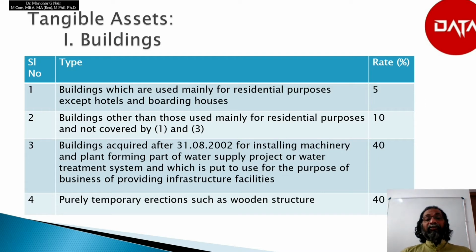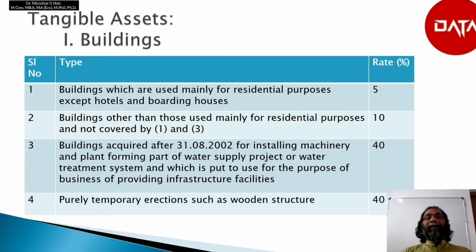And the third one is buildings acquired after 31st August 2002 for installing machinery and plant forming part of a water supply project or water treatment system, and which is put to use for the purpose of business of providing infrastructure facilities. The rate of depreciation is 40%.